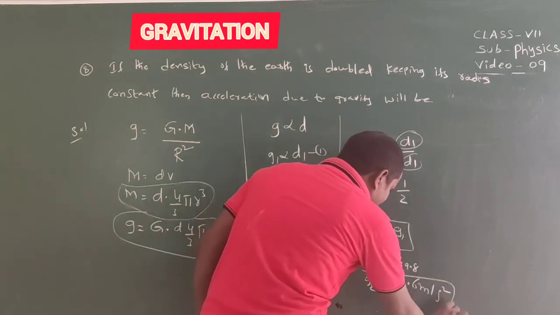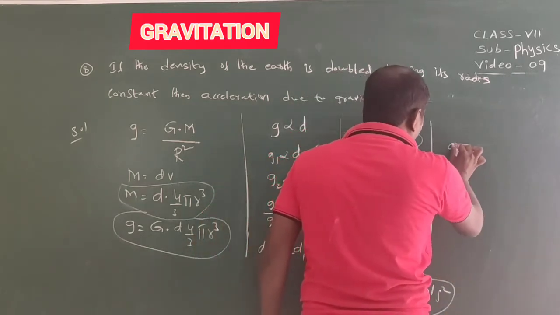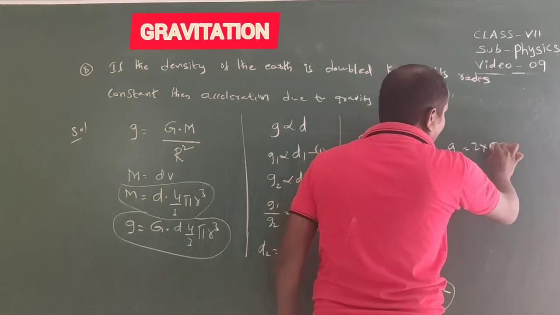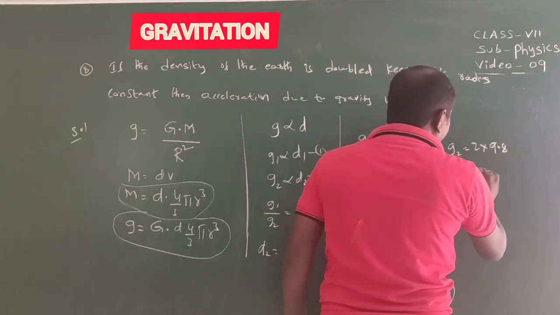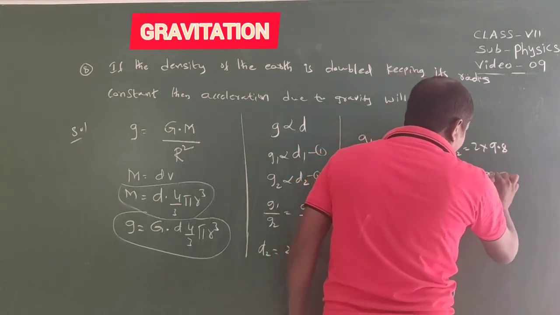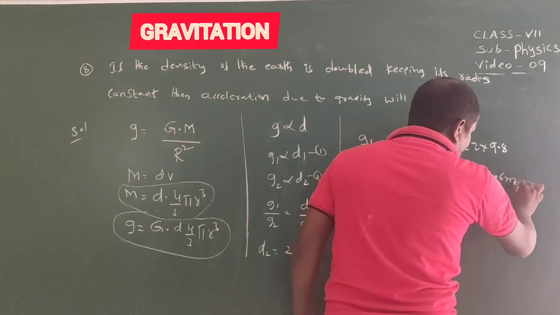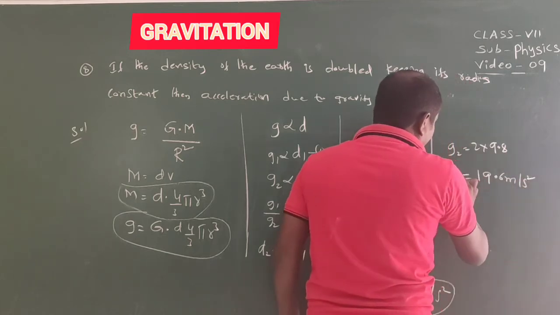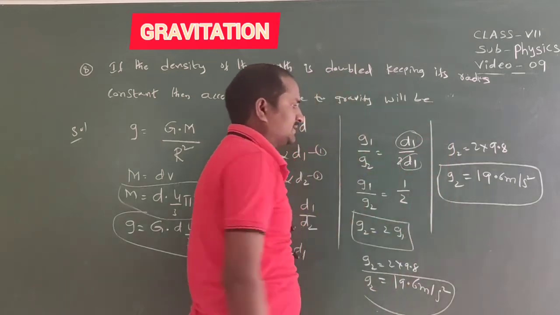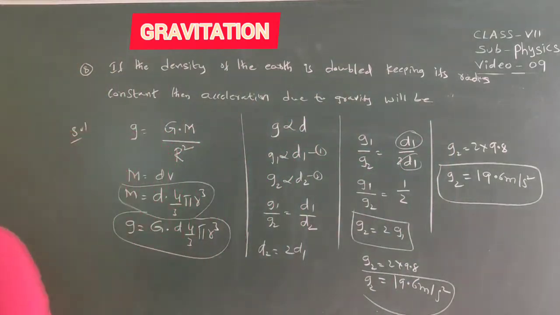It is g2 value. Therefore here g2 equal to 2 into 9.8, that is 19.6 meter per second square. Option number D. D is the answer.